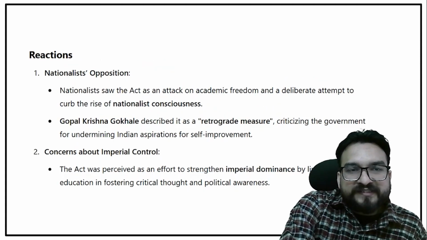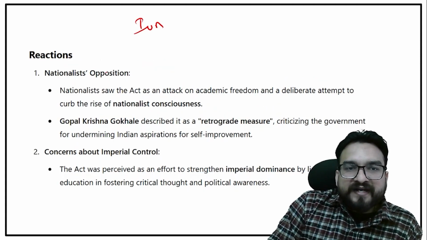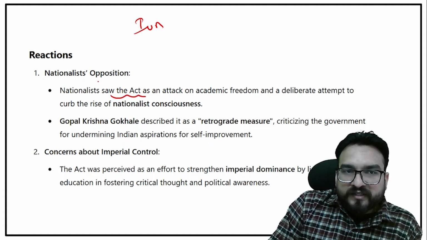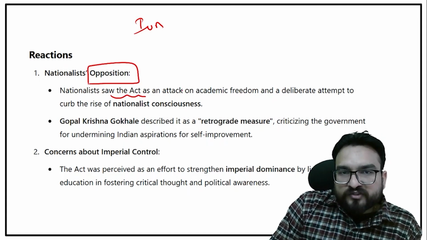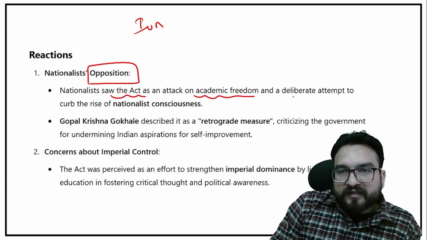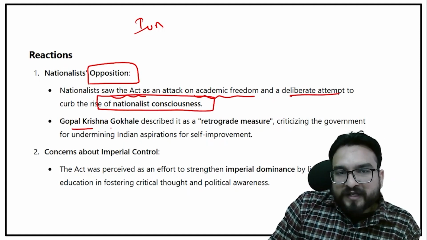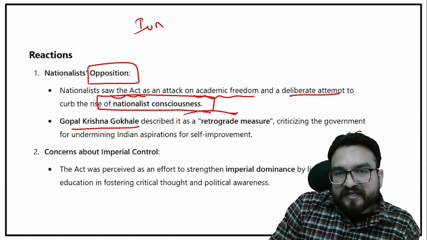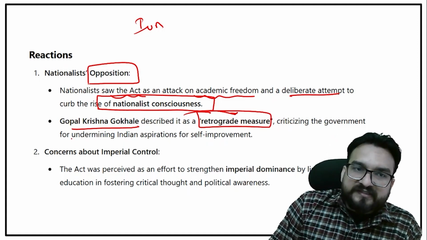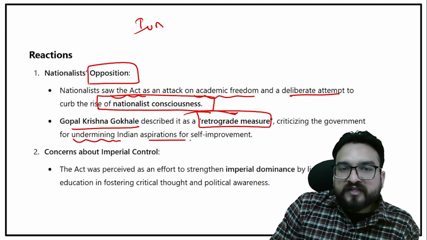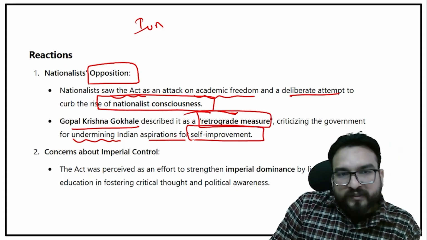So over here you will see the nationalist opposition against this Indian Universities Act. Nationalists saw it as an attack on academic freedom and a deliberate attempt to curb the rise of nationalist consciousness. Gopal Krishna Gokhale described it as a retrograde measure, criticizing the government for undermining Indian aspirations for self-improvement.